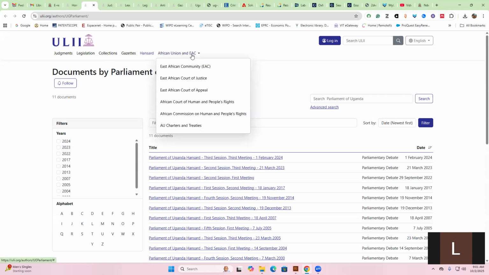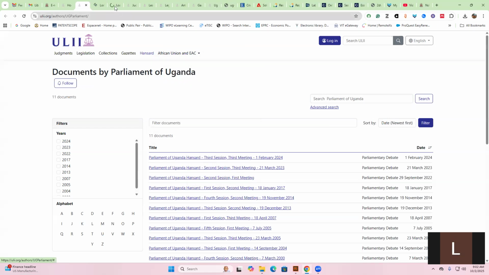However, you can also access some materials from the African Union and the East African Court of Justice, the East African Court of Appeal, the African Court on Human and Peoples' Rights, the African Commission on Human and Peoples' Rights, and the African Union charters and treaties. All that information, you'll be able to access it through Woolly.